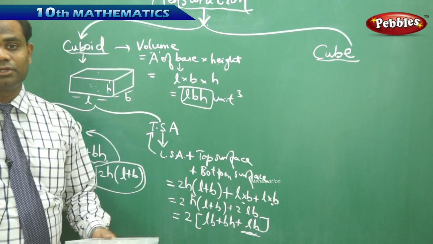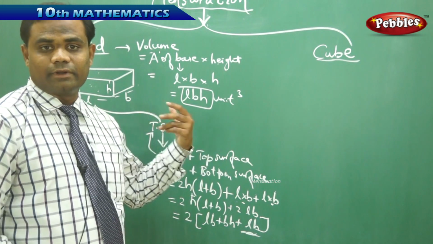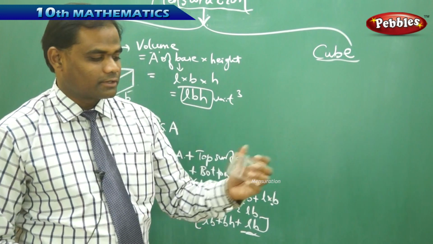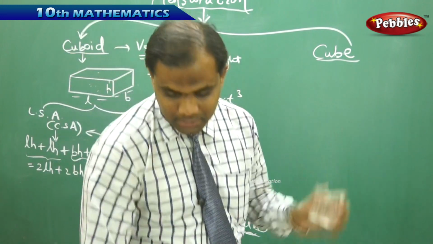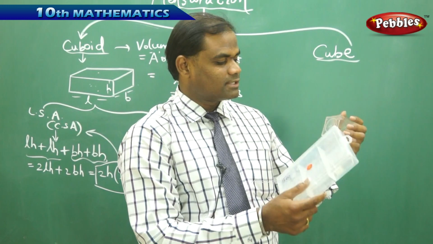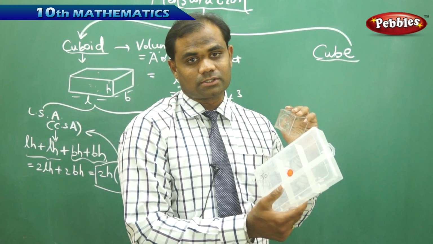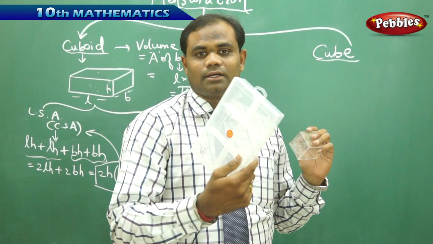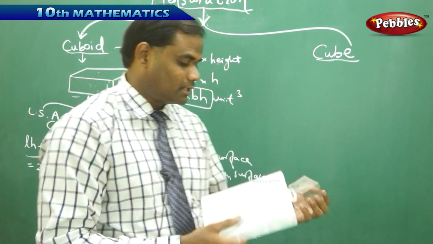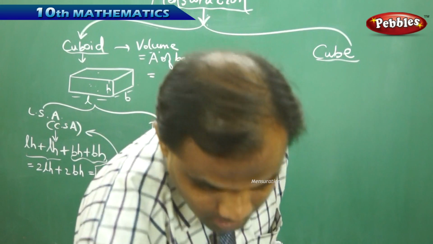Now coming to the cube. What is a cube and how is a cube different from the cuboid? In the case of a cuboid, the length, the breadth and the height have different dimensions, but in a cube, each of length, breadth and height are the same.